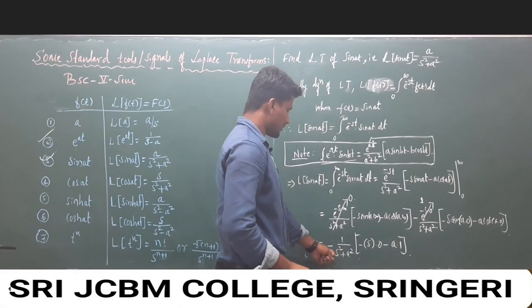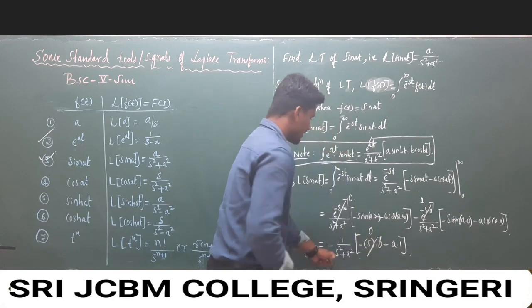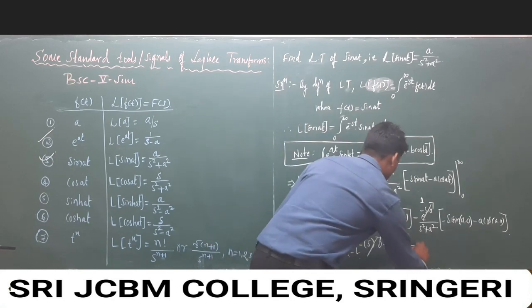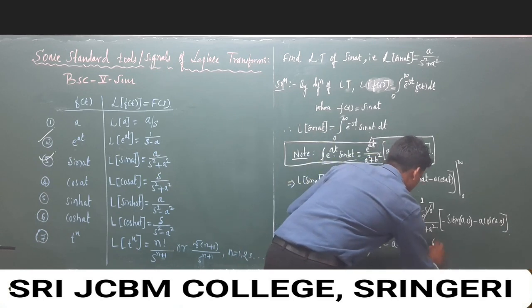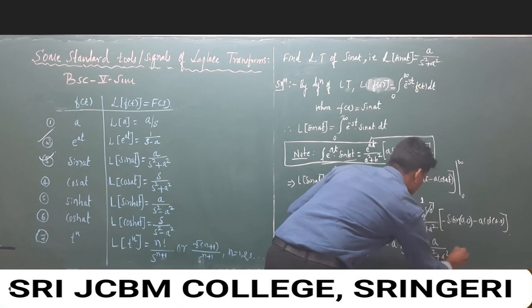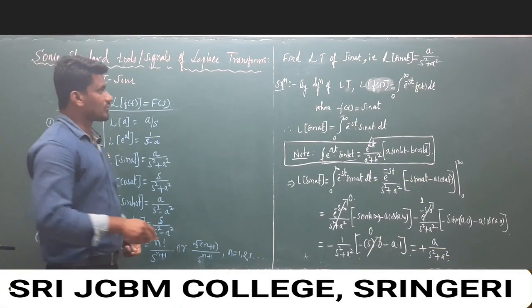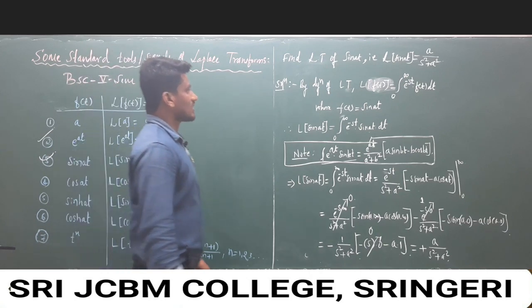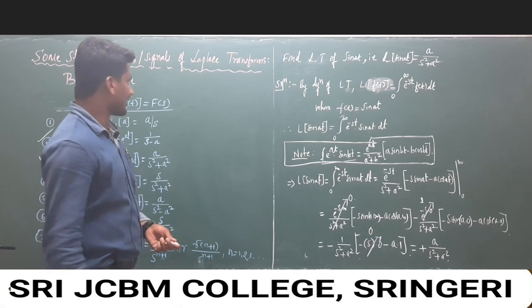Now this one is 0, minus of minus is plus, and a is remaining, numerator a and denominator s square plus a square. So this is the solution for the time domain function sin of at, and that is a over s square plus a square.